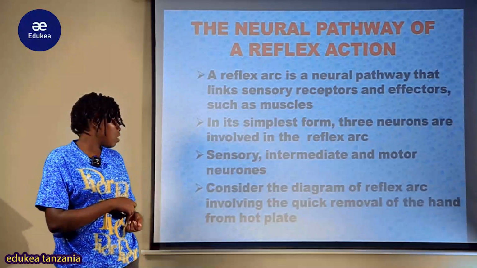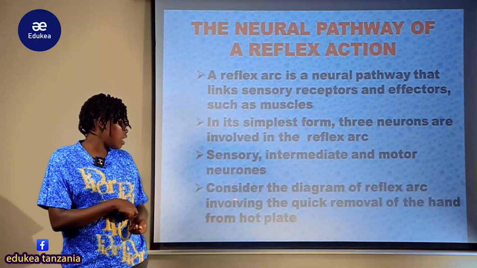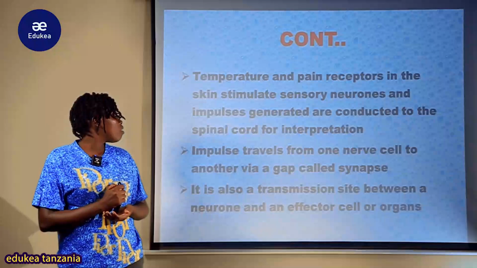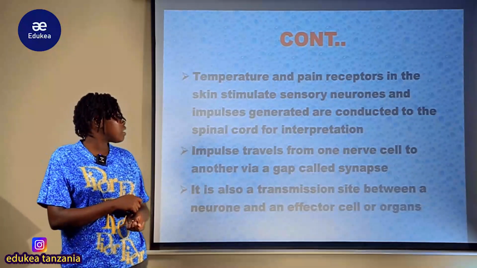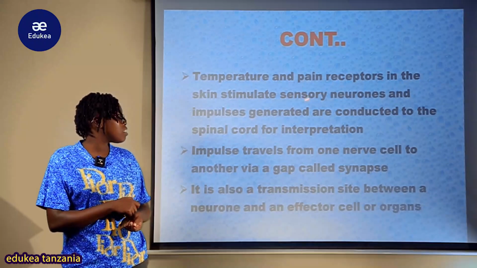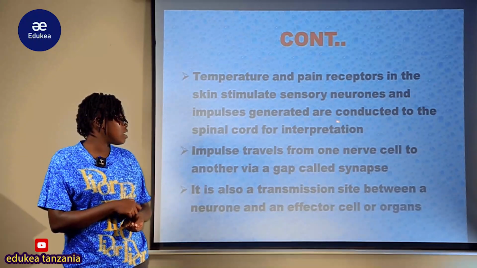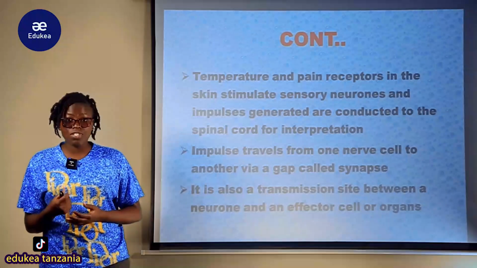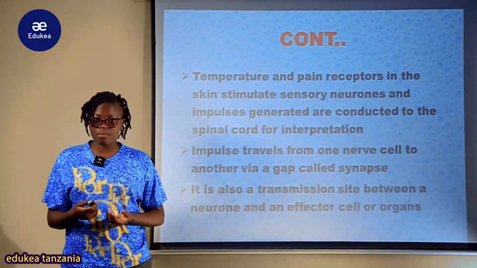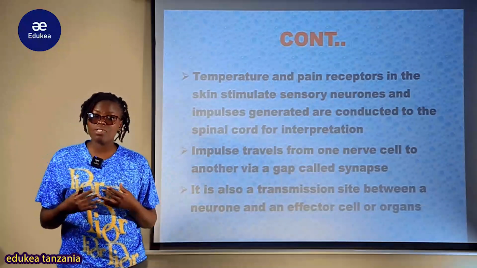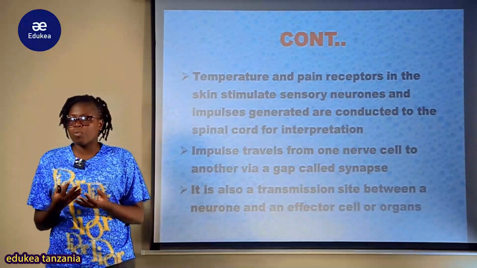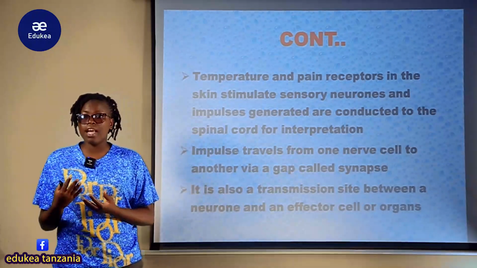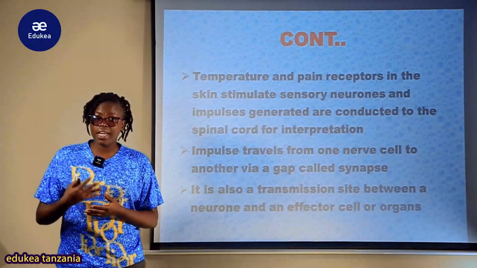So for example, consider the diagram of a reflex arc involving the quick removal of the hand from a hot plate. Temperature and pain receptors in the skin stimulate the sensory neuron and impulses generated are conducted to the spinal cord for interpretation. For example, our stimulus is temperature and pain receptors. Our sense organs can detect that there is heat or pain; the skin acts as the sense organ. So the temperature and pain act as receptors, which are carried by the sensory neuron